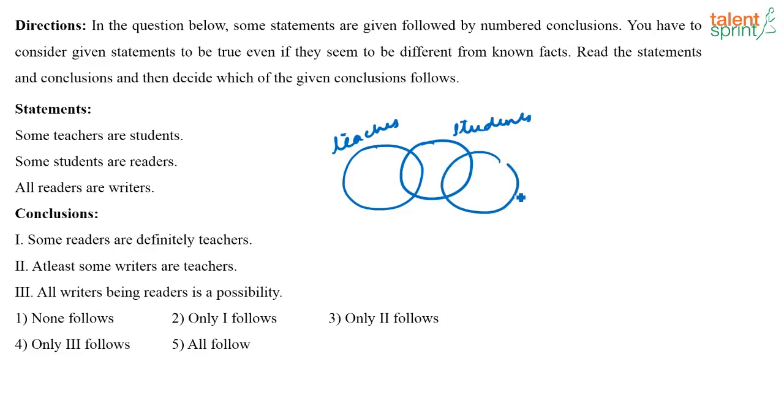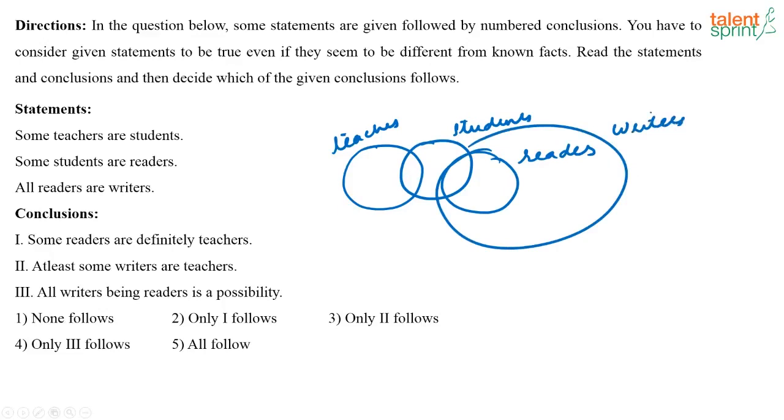Some students are readers. All readers are writers. So the first conclusion says some readers are definitely teachers. No, right? Some readers can be or cannot be teachers. It's not definitely teachers. Does not follow. At least some writers are teachers.